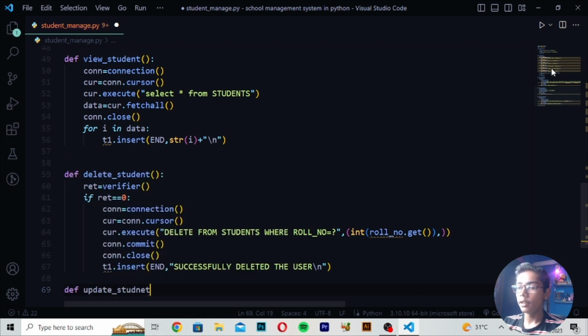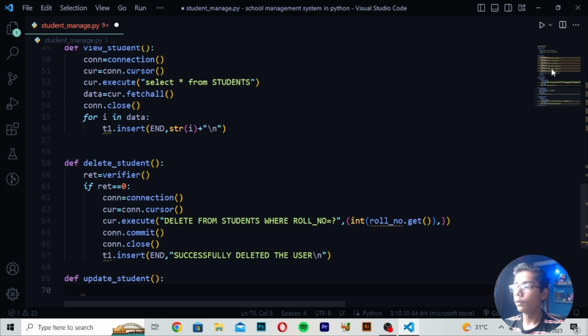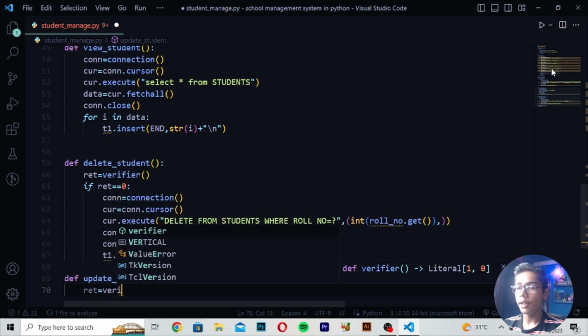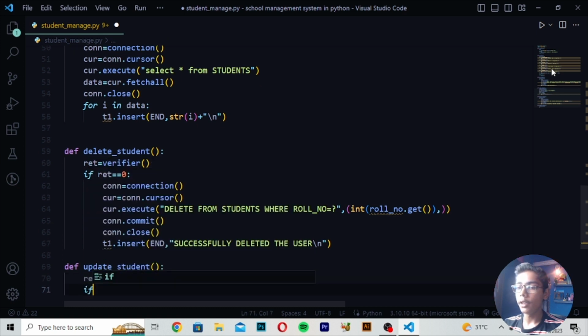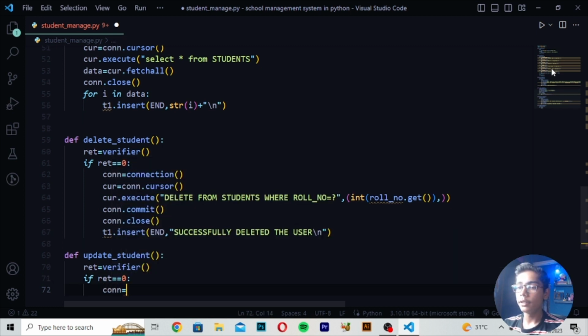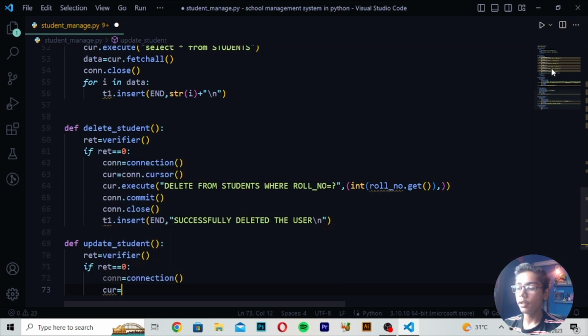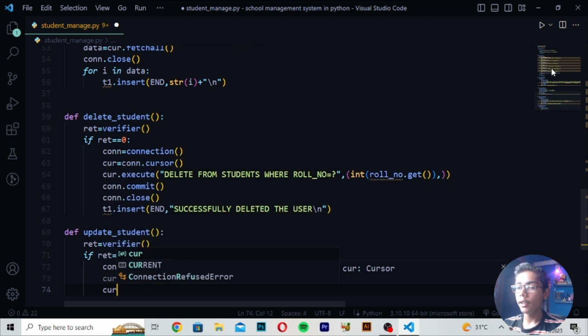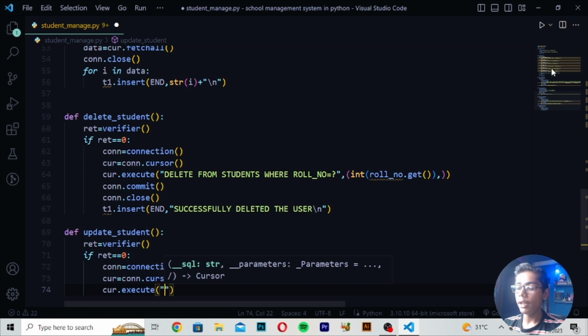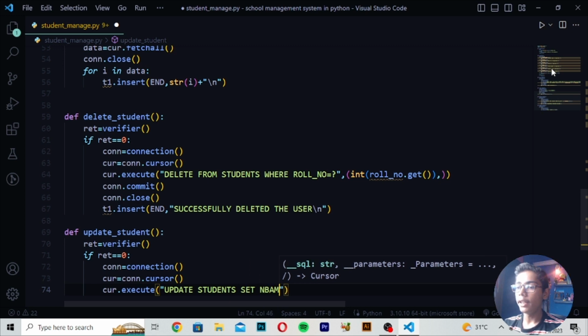So after writing this you have to write the update student. So I will be writing this, then after writing update student, make this bracket, move down, rat is equals to verifier, and after creating this you have to write if rat is equals to 0. So I will be giving not a space here, move down, connect is equals to connection, make the bracket, and then move down, cursor is equals to connect dot cursor value, then I will make this bracket, cursor execute value here, and in the value I will be writing update student. So here I will be writing update student set name is equals to like this.